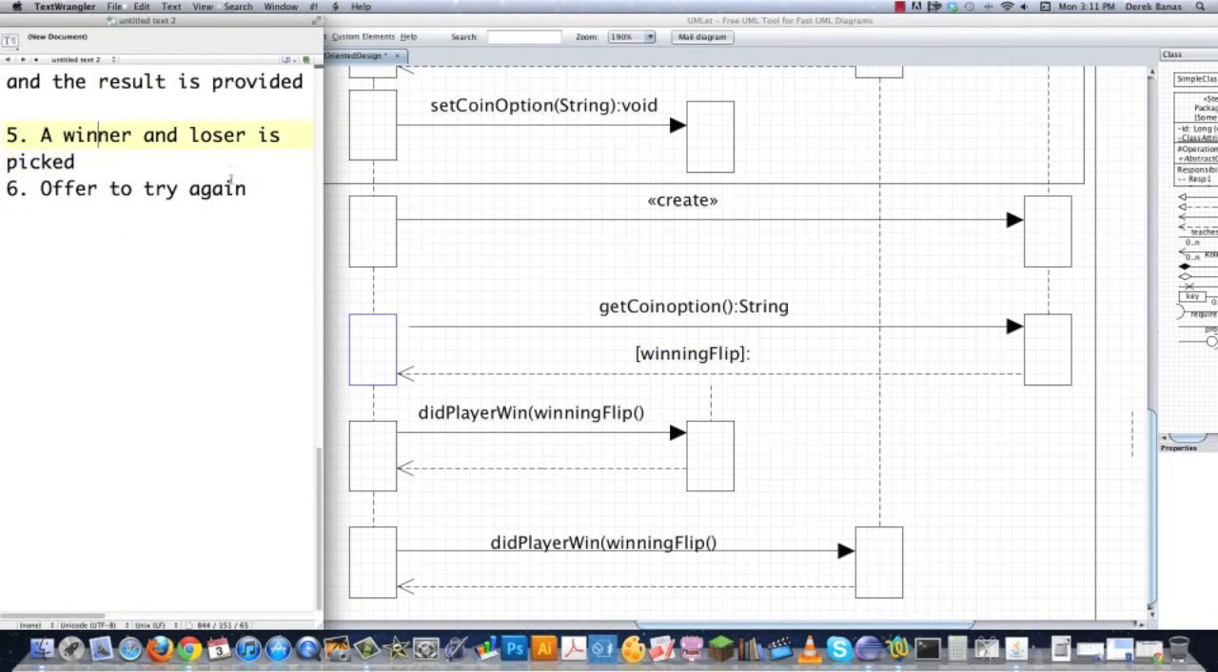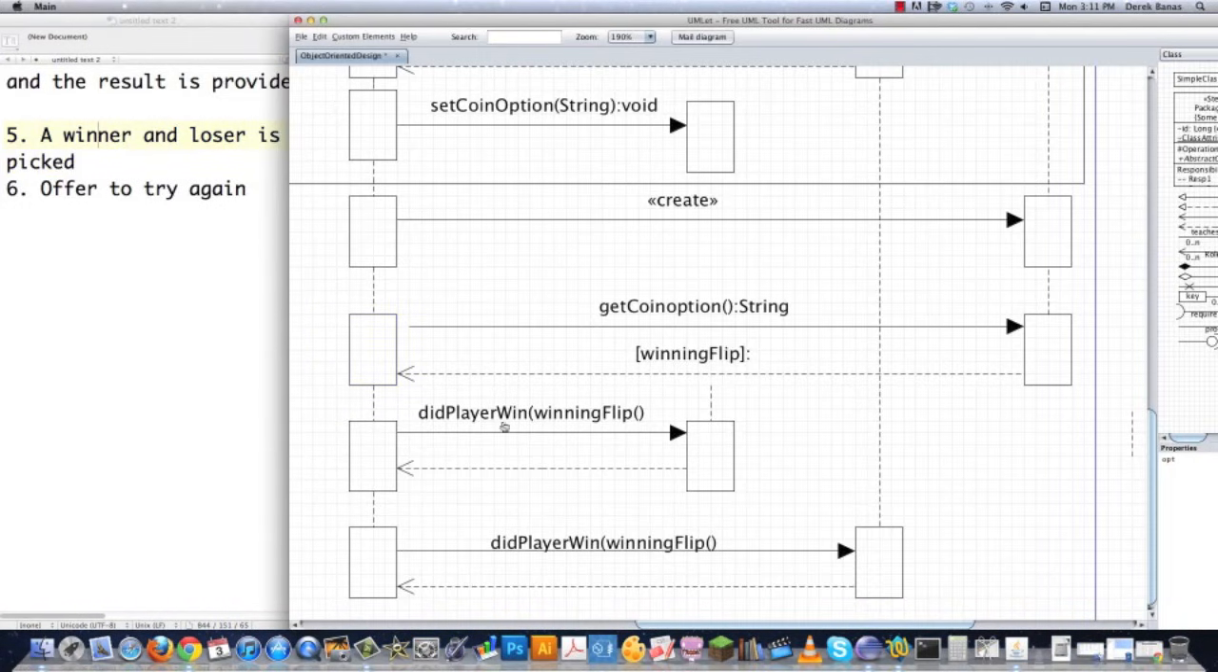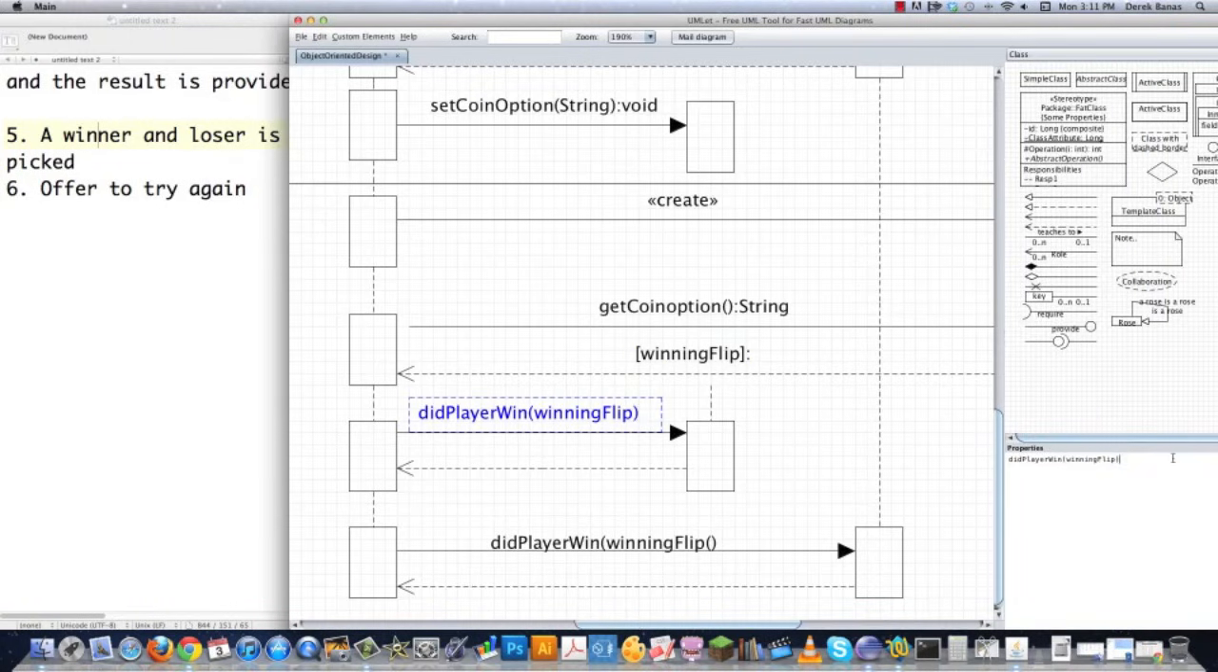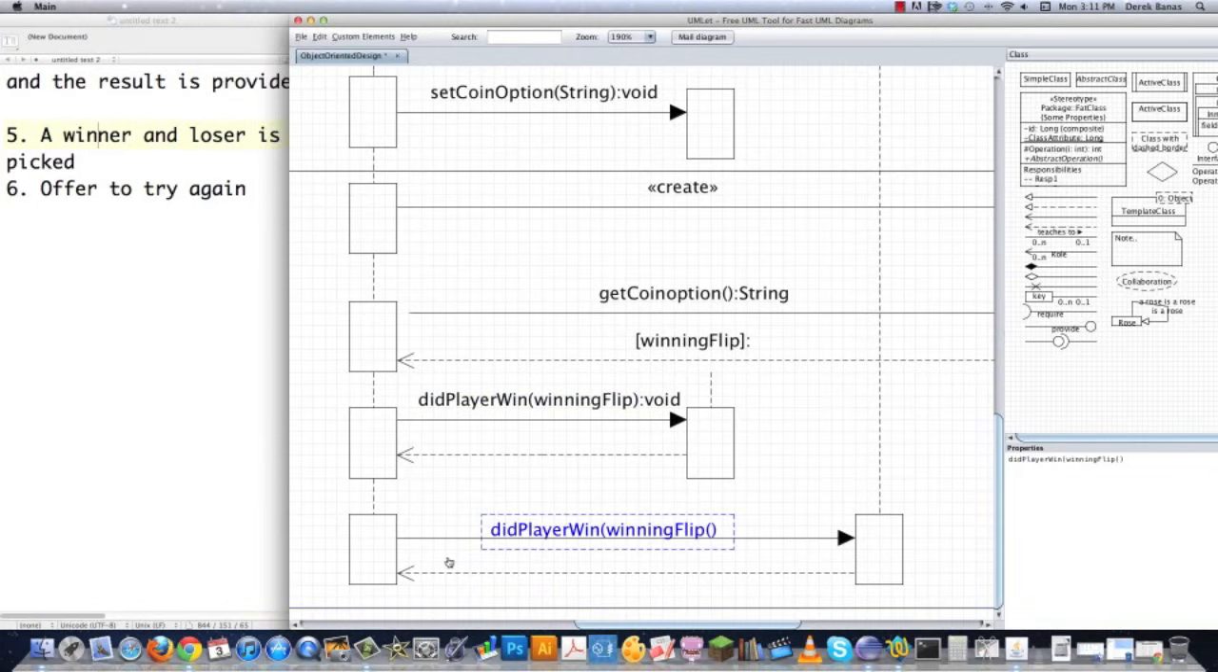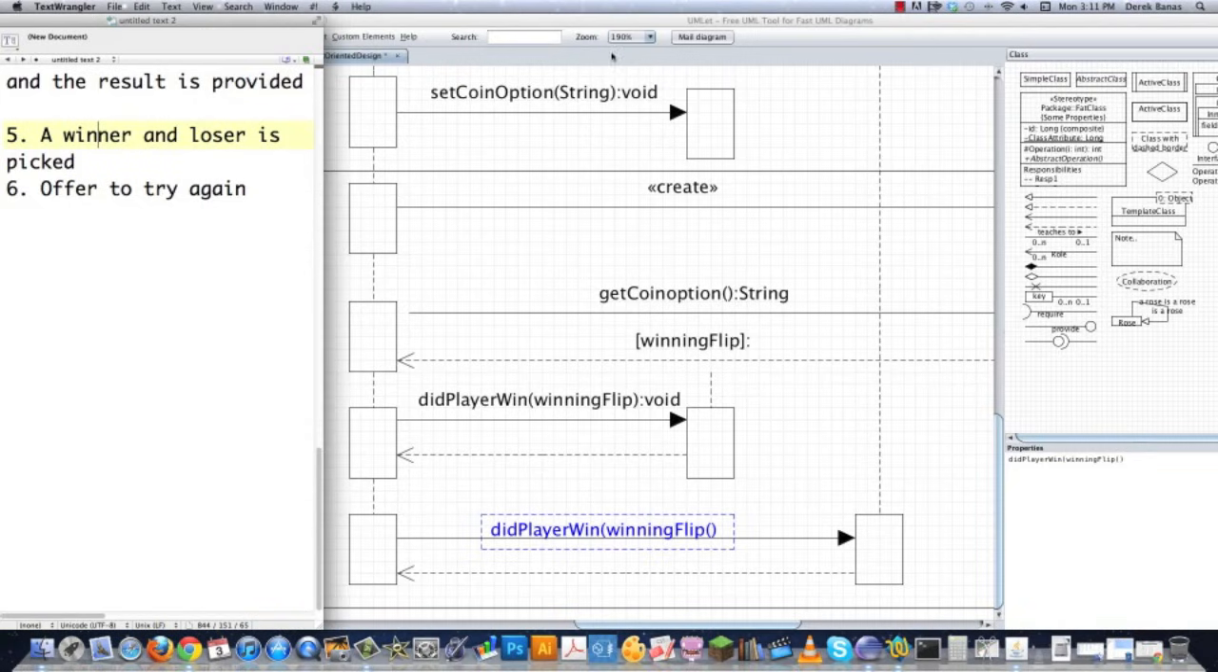And then a winner and loser is picked from that. And did player win is the method. It's going to call player one, and winning flip is going to be either heads or tails, whatever shot back here. We're going to pass that over to this. And this guy should actually be set up like this. Technically, it should be set up as void in this situation, because remember I said I just want the players themselves to say, yeah, I won, yeah, I lost. And other than that, in this situation, I'm asking player two.